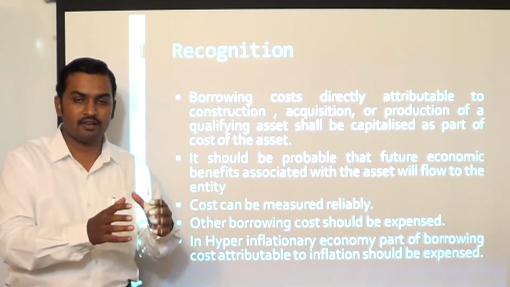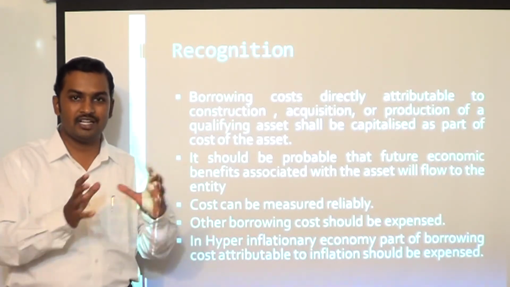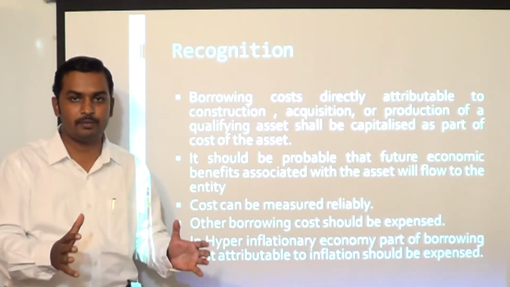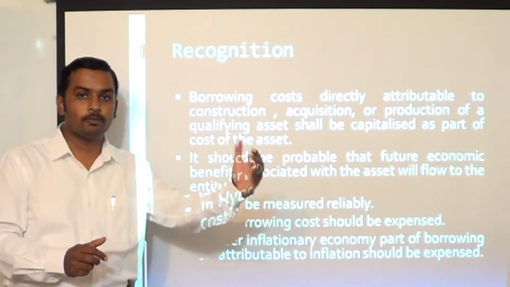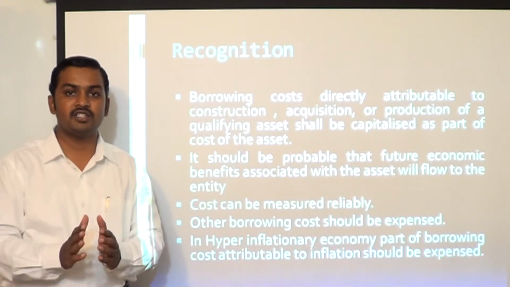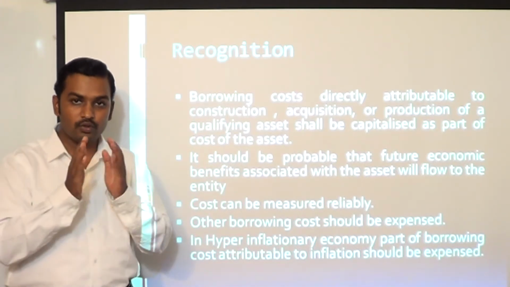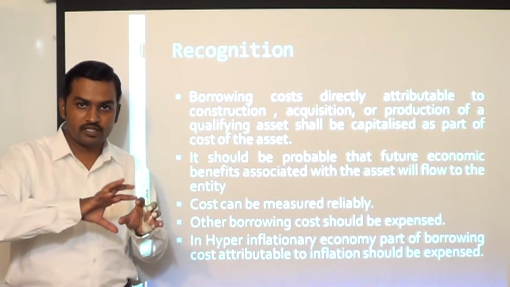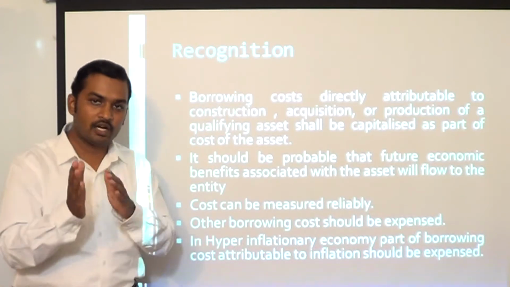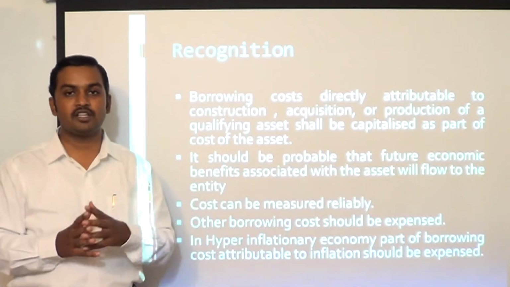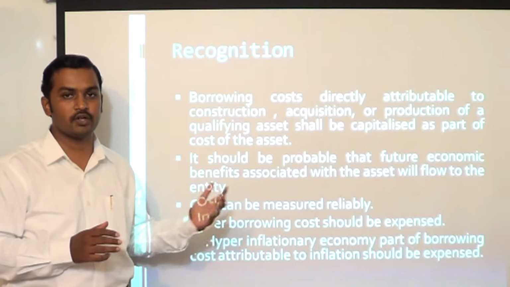If you borrow money from a bank in a hyperinflationary economy, the interest rate will be exorbitant. Let us say it is 50%. Then in such a case, we will say 25 to 30% is only for compensating for inflation, and the remaining charge is for use of money. So we have to find out, of the total interest, what portion is towards compensation for inflation. It should be debited to P&L account. Only the remaining portion can be considered as borrowing cost to be capitalized as part of cost of the asset.